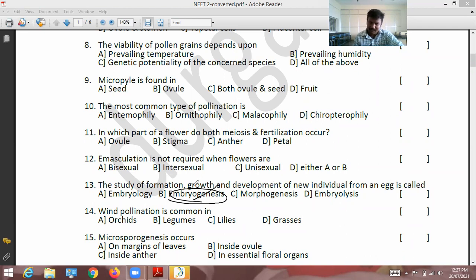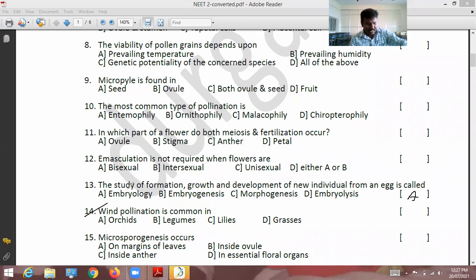The question did not ask about division, so it is wrong. Morphogenesis is morphology, tissue formation. Embryolysis is splitting of the embryo, which does not take place here. Embryo development, growth, and formation from the egg happened. Therefore option A is correct.